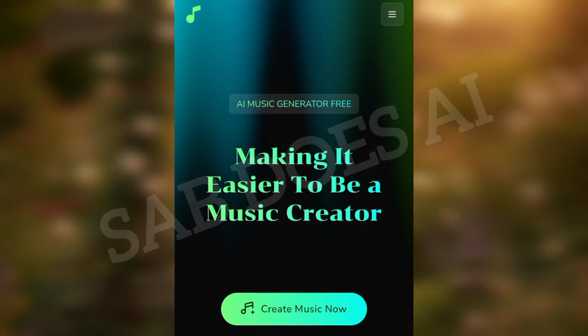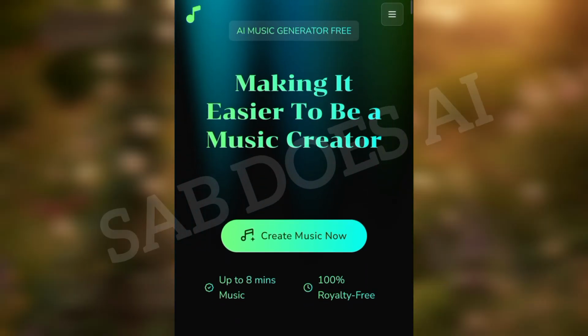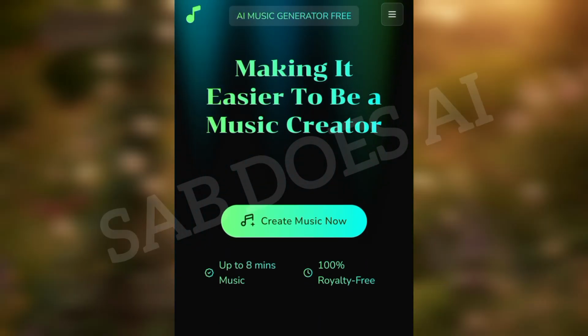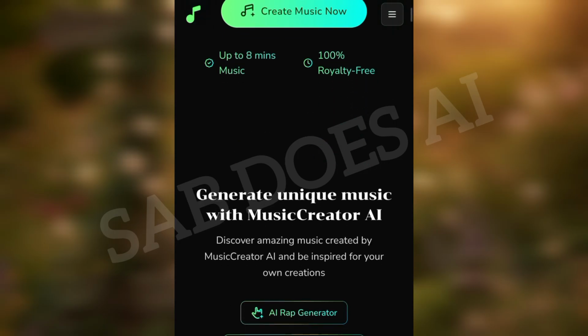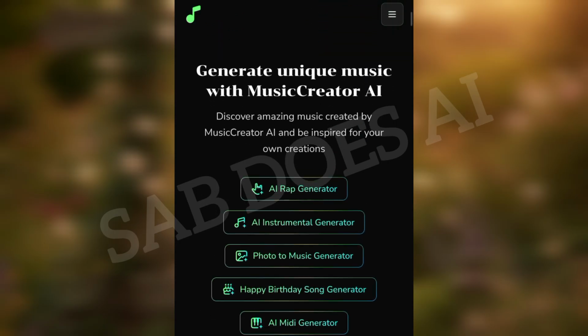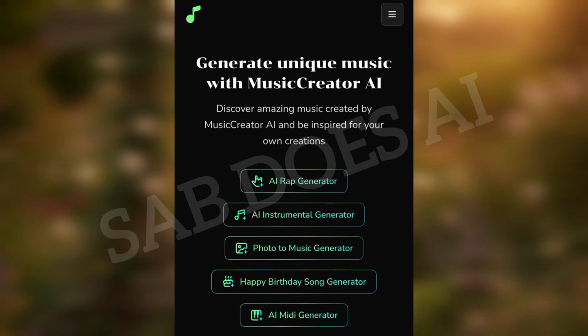So for this particular exercise, we're going to be using a platform called the MusicCreator AI. On this platform, you can create up to 8 minutes of music and own the commercial rights, 100% royalty free. So all we need to do right now is jump right into why we are here.